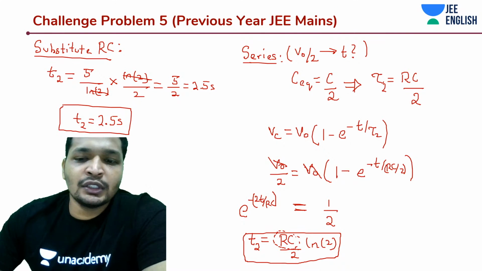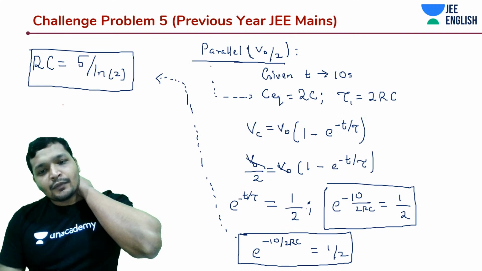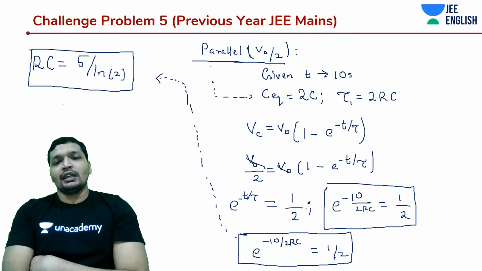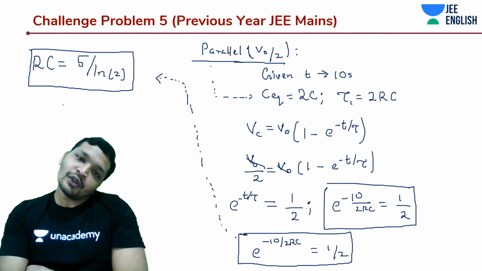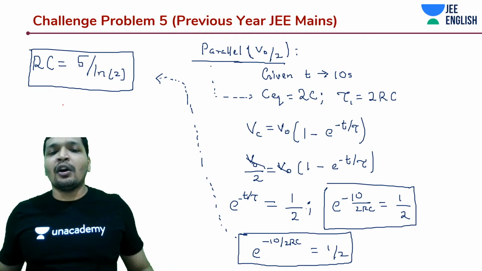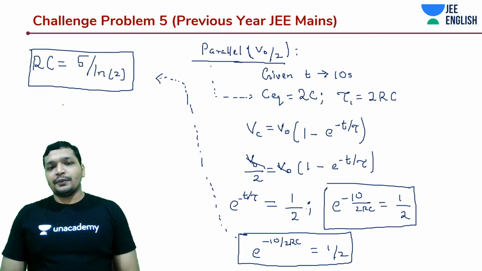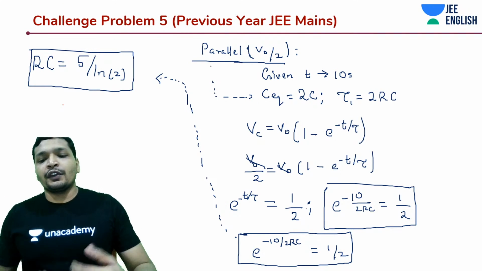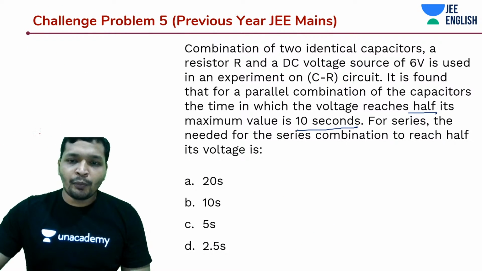You guessed it quicker, but would that be true for everything? Yes, that would be true for any time, because we know the value of RC. The difference is it's going to be 1 by 4th of anything that you calculate, because V naught by 2 is given to you. Even if they ask how much time it takes to reach V naught by 4, you can calculate. The value is pretty much given to you. So the answer should be D, 2.5 seconds.